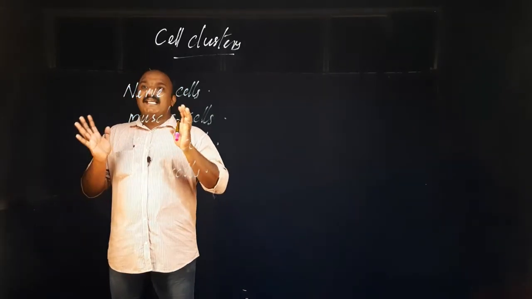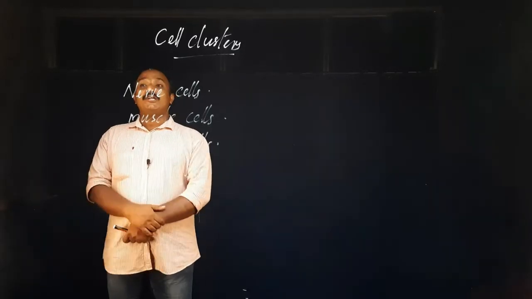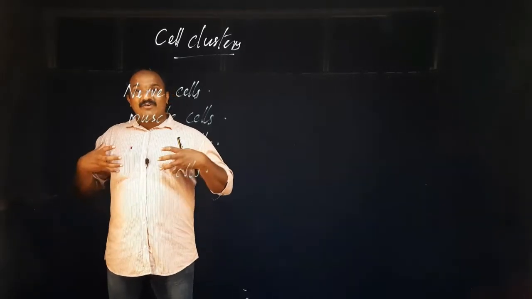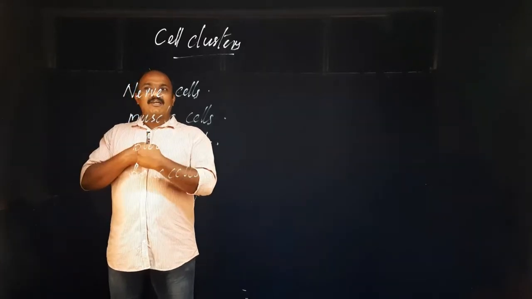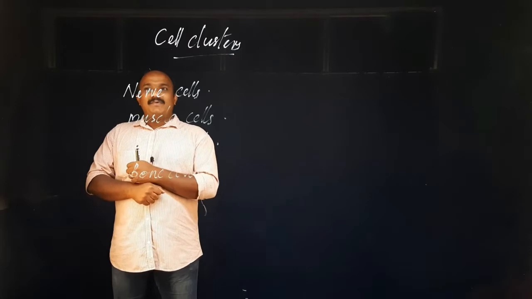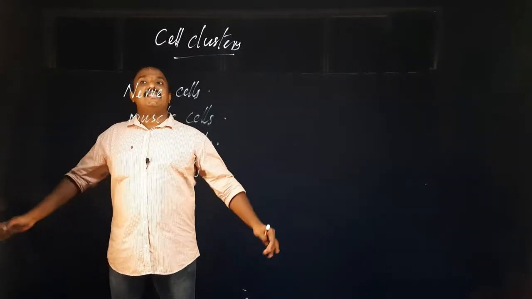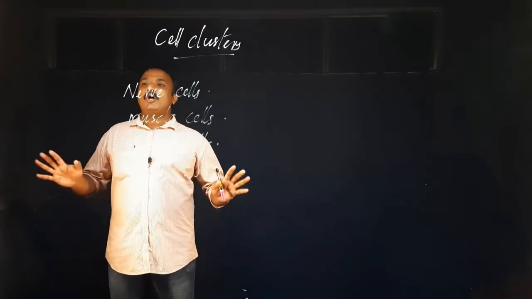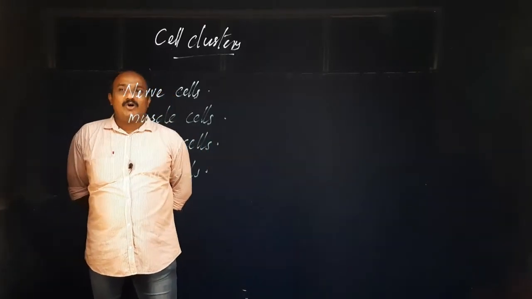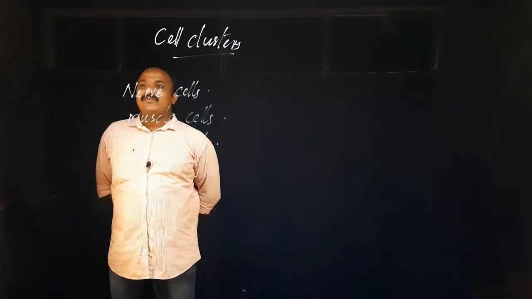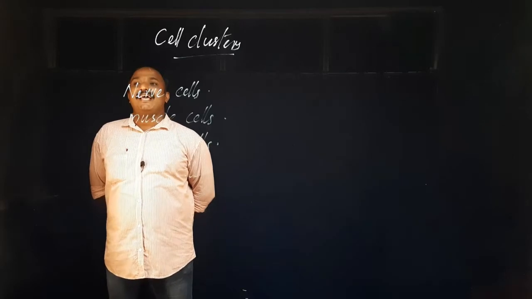How are all these cells controlled, and how are they working without collapsing or colliding or making any problem? They are working properly and very effectively. There is no strike and no accidents in the body. They are working very smoothly.